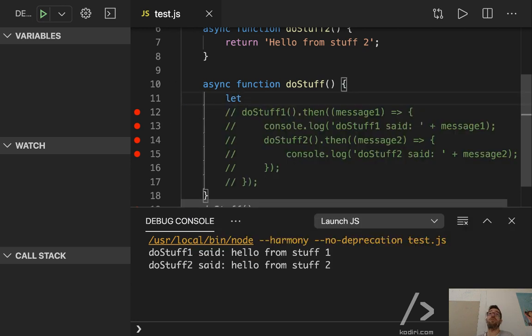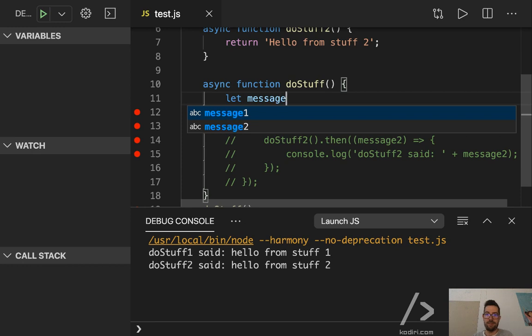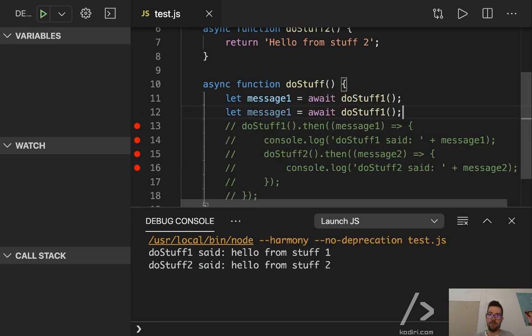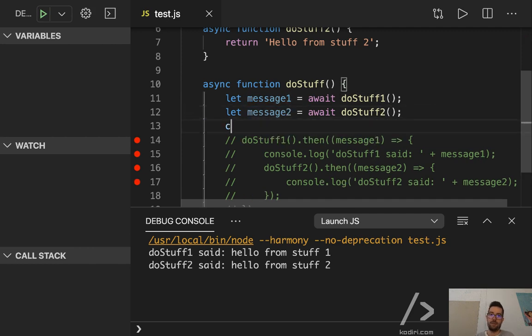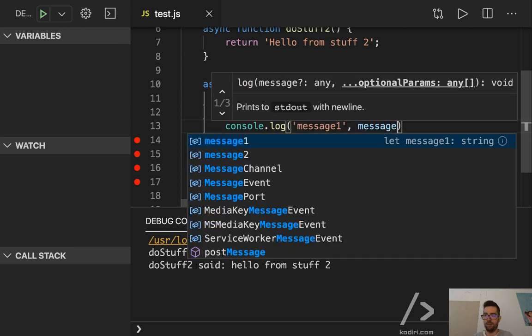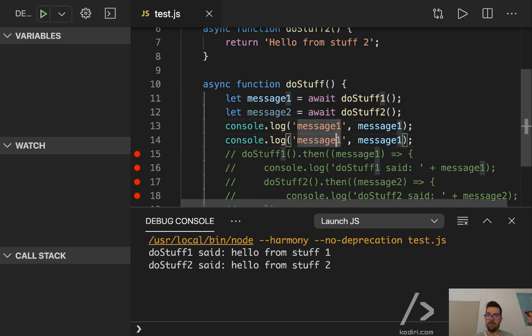Look at that, the most beautiful thing you've seen in your life from a coding point of view. That's it.